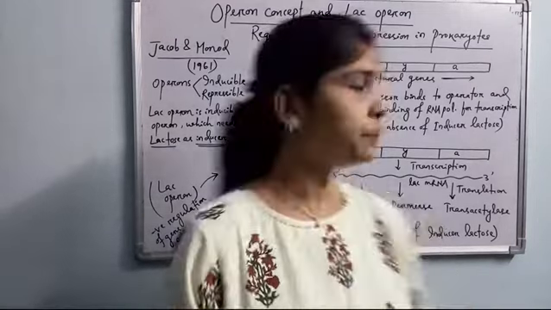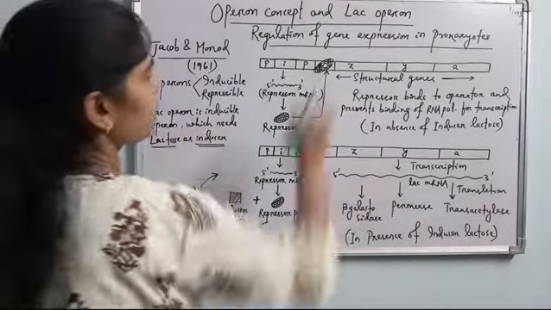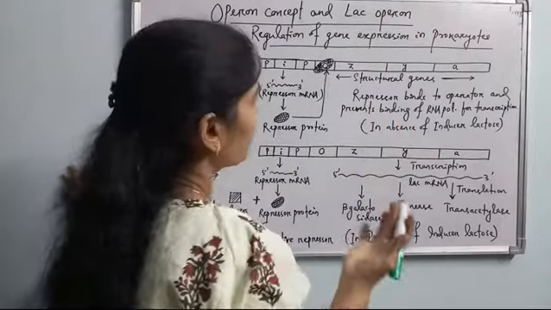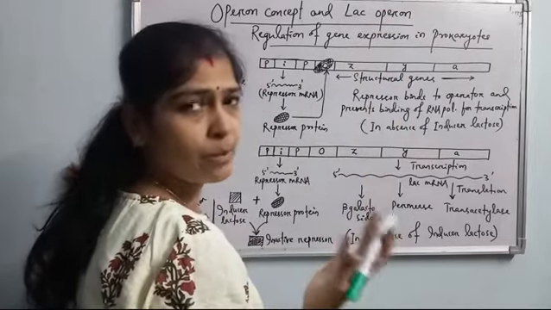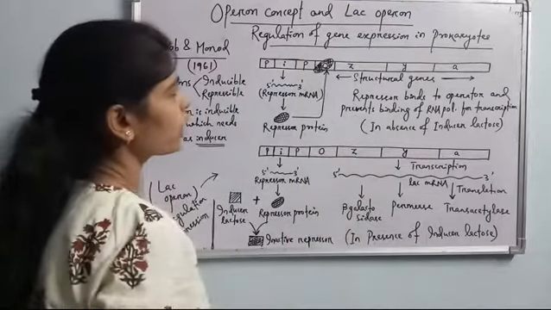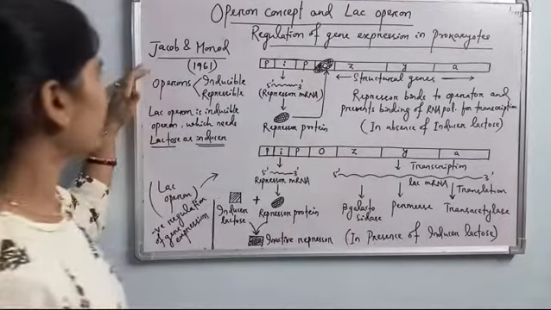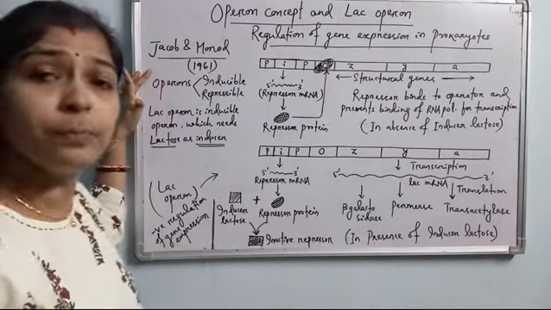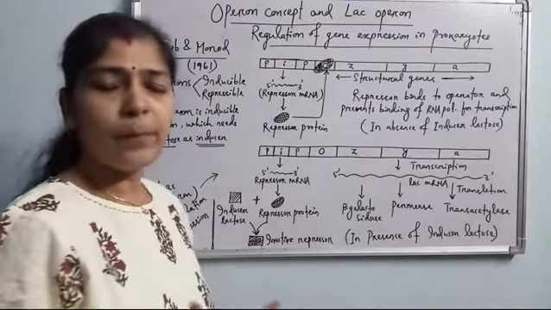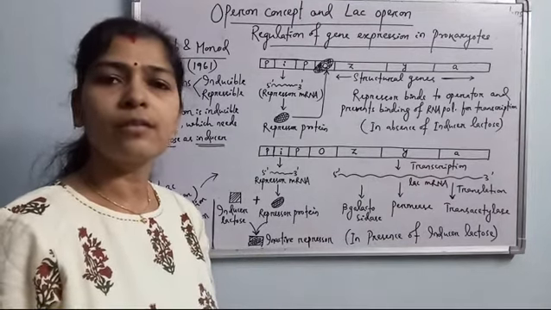Here we'll discuss the operon concept, specifically the lac operon. The lac operon is nothing but the lactose metabolism operon in prokaryotes. So, regulation of gene expression in prokaryotes: Jacob and Monod in 1961 found that operon systems exist in prokaryotes. What are operons? Operons are not found in eukaryotes.